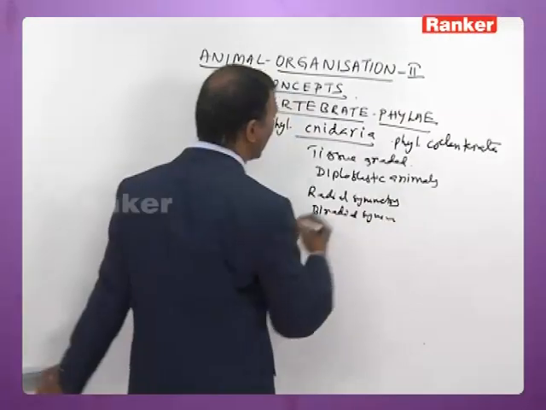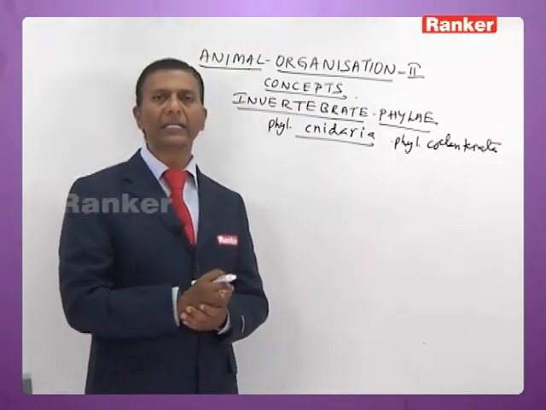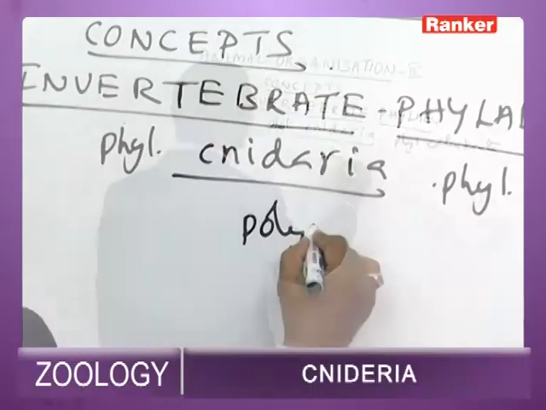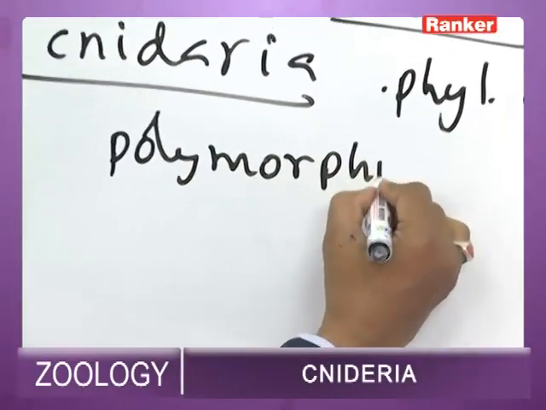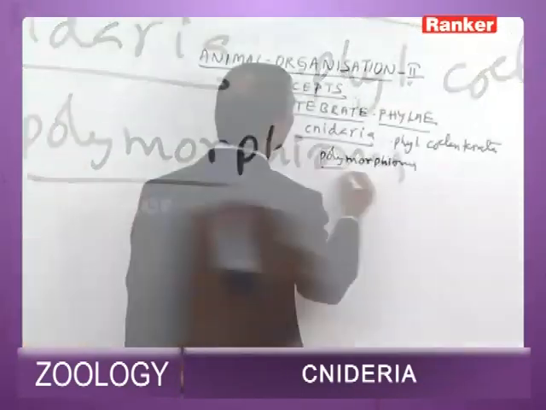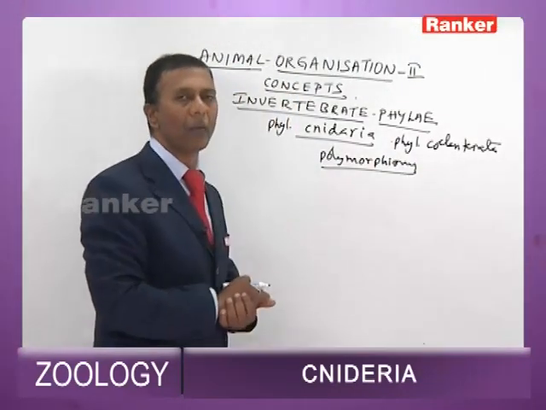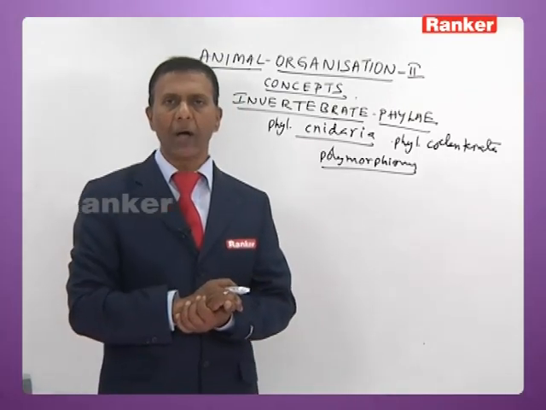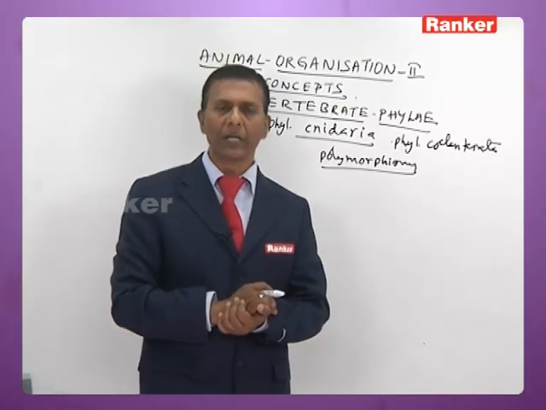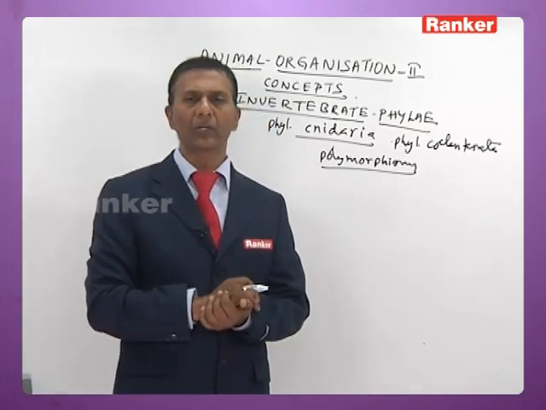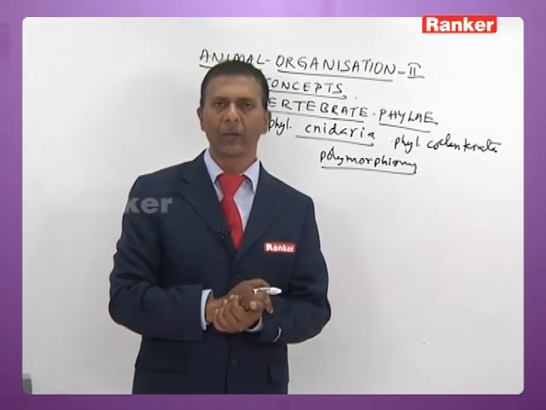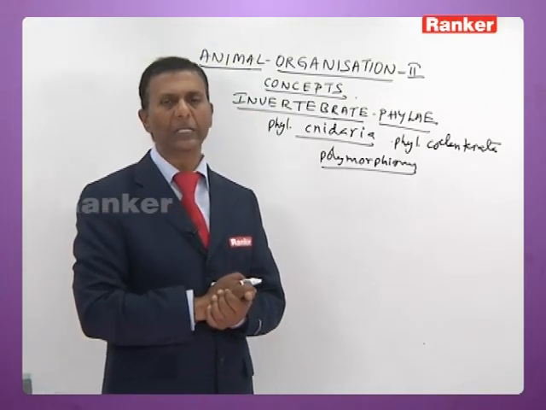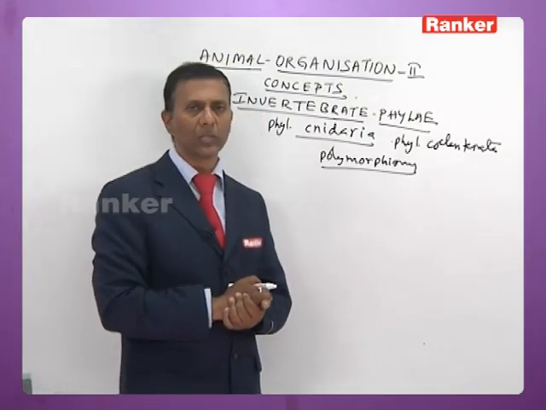One of the unique characteristic features of Cnidarians is polymorphism, where each animal consists of various forms which differ from each other with regard to structure and functioning. Each polymorphic form is called a zooid.